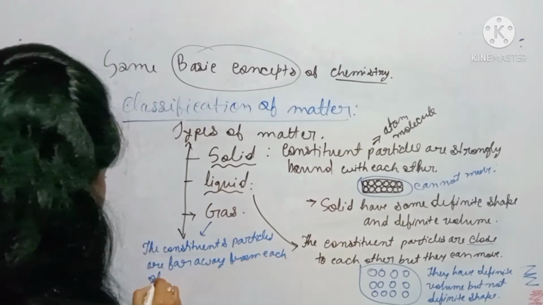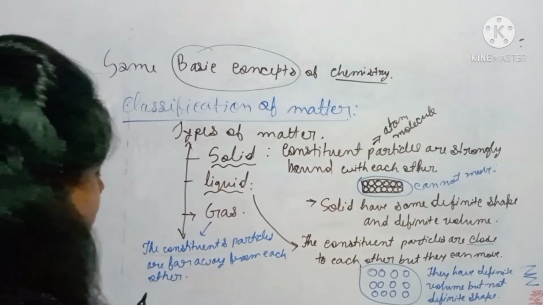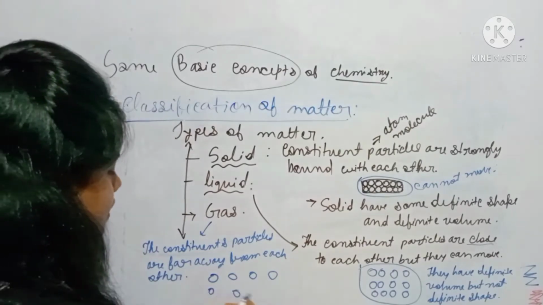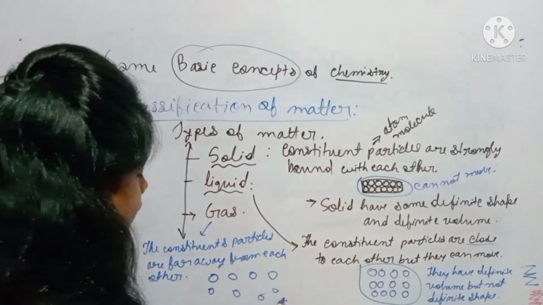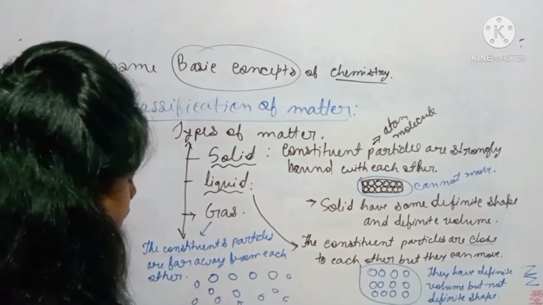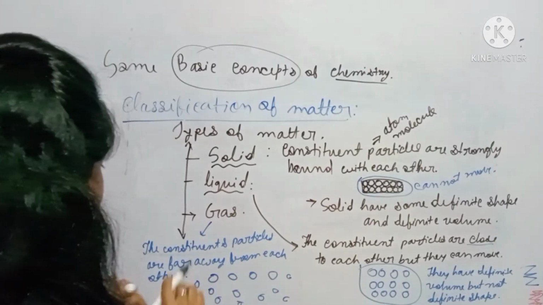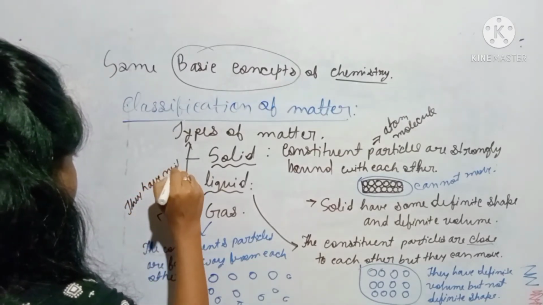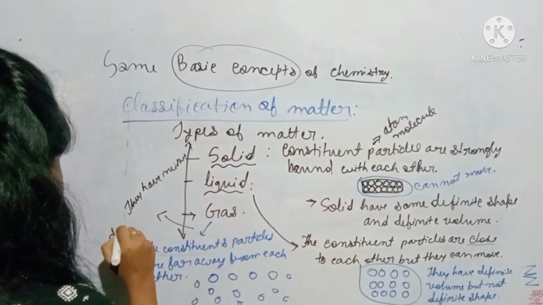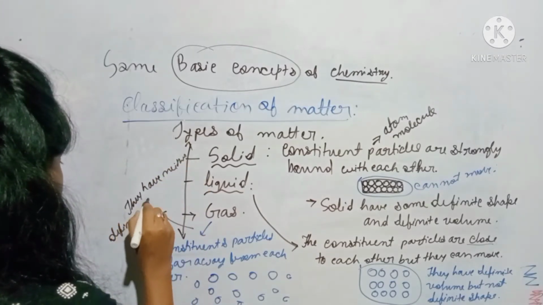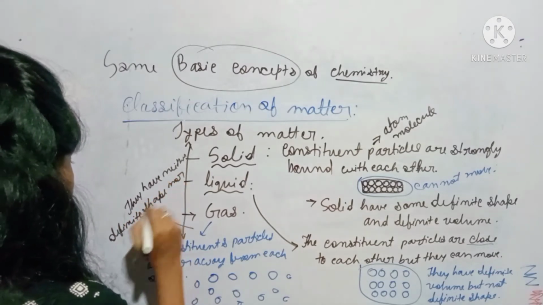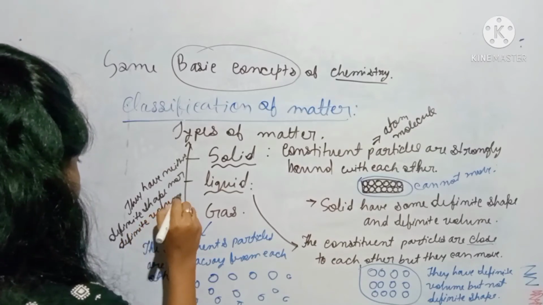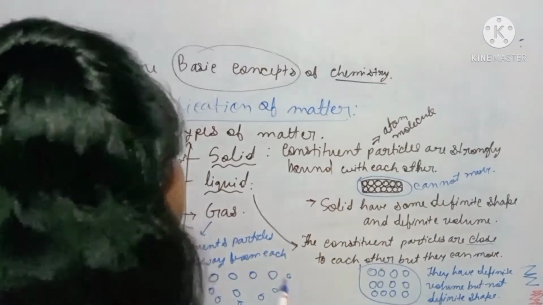That means they have so much distance in between the constituent particles that they can move anywhere. So in case of gas, they have neither definite shape nor definite volume.